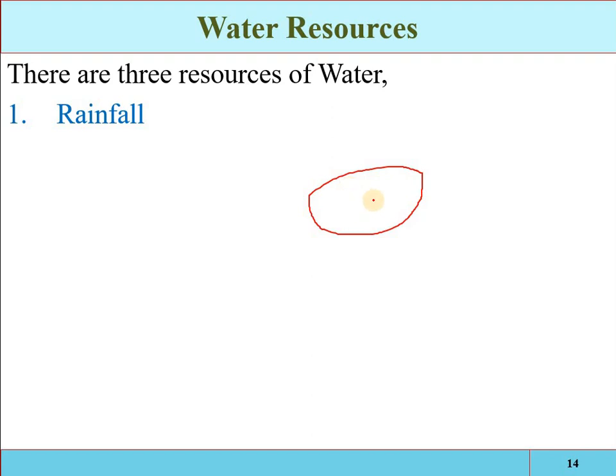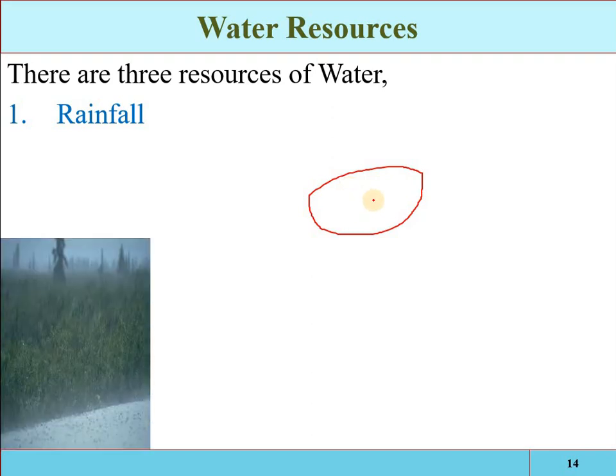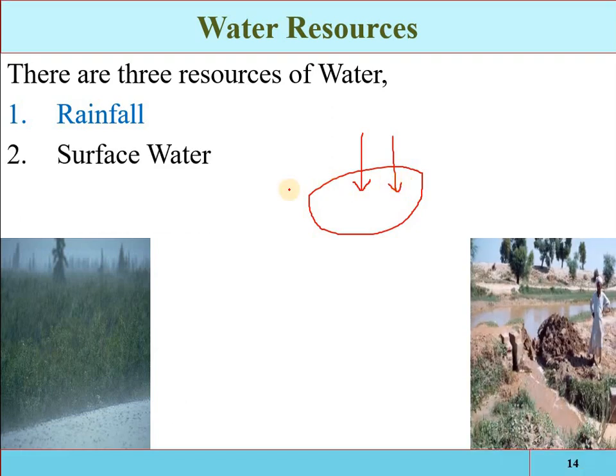The first resource for a specific area is the natural resource, rainfall: the water occurring in this area in the form of rain. So the first water resource for a specific area is rainfall.